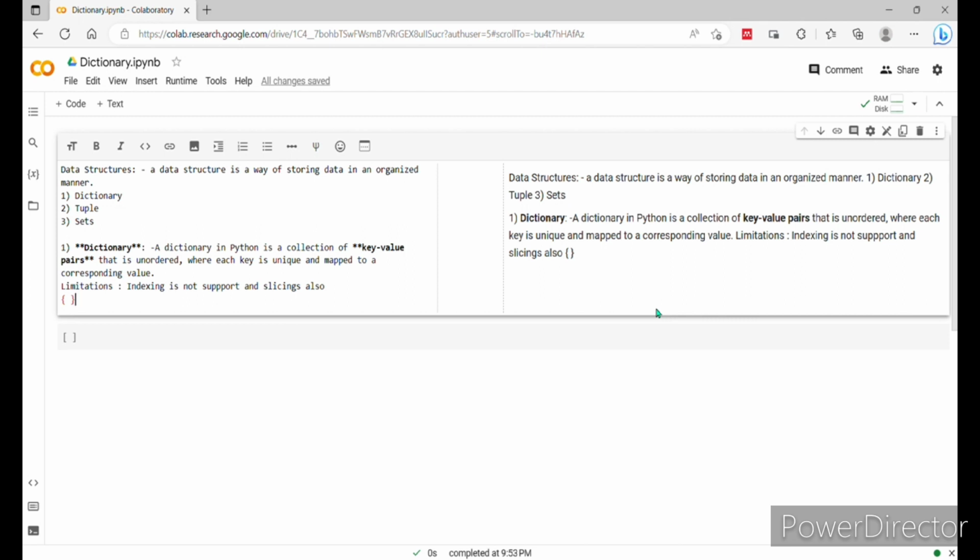What is a data structure? A data structure is a way of storing data in an organized manner. This is called your data structures.